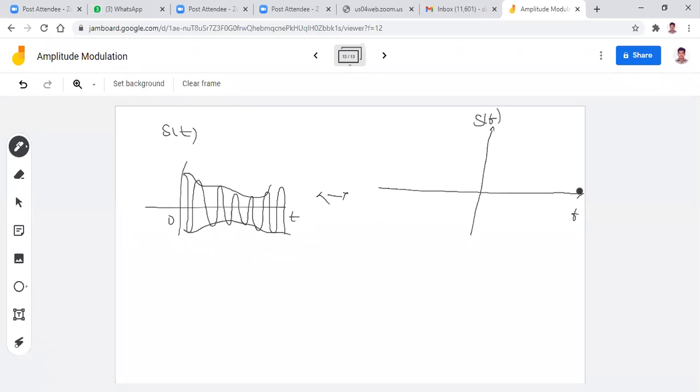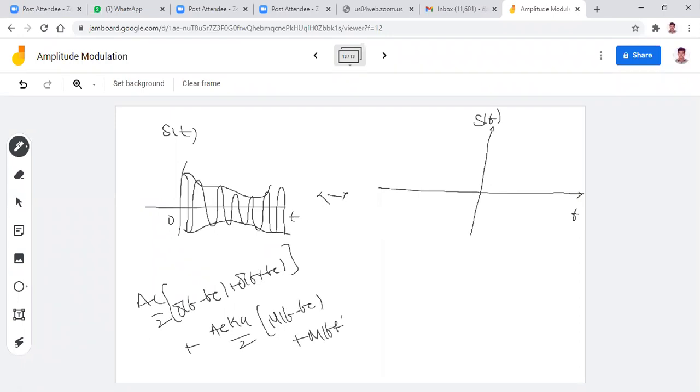When you look at the equation, here I want to write the equation. This equation is Ac by 2 into del of f minus fc plus del of f plus fc, plus Ac into Ka by 2 into m of f minus fc plus m of f plus fc, right? Is it okay? Now first see, first del of f minus fc, del of f plus fc into Ac by 2. What is the meaning of del of f minus fc again? One impulse exists when f equal to fc. F plus fc is nothing but an impulse exists when f equal to minus fc.